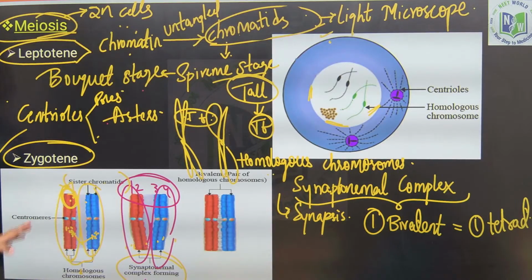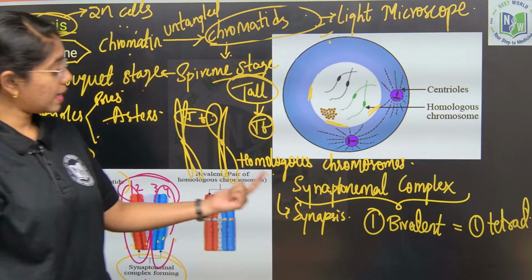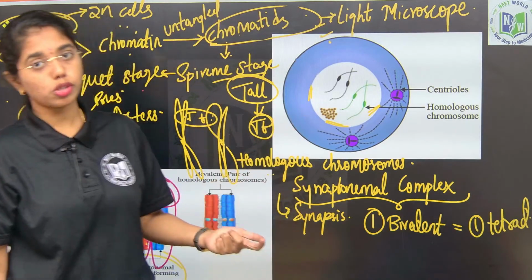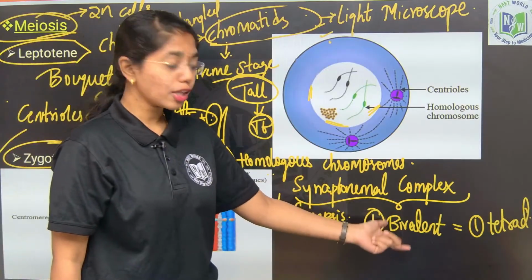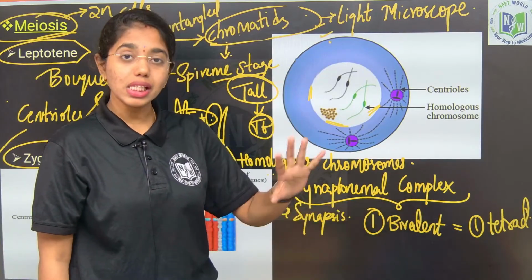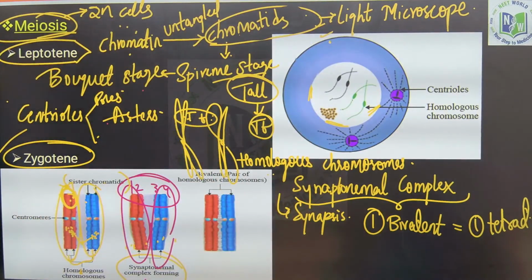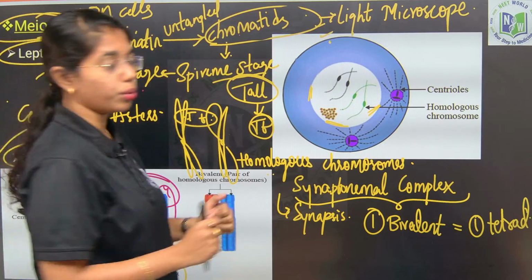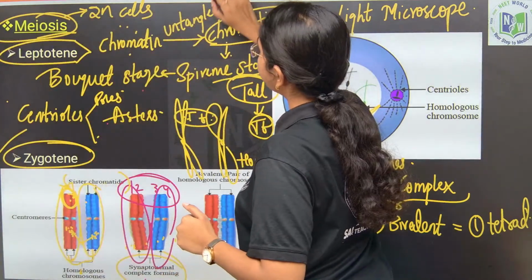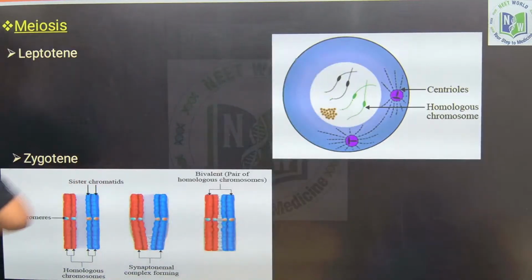Sister chromatids. So, whenever you get terms like synaptonemal complex, synapsis, homologous chromosomes formation, or occurrence of a bivalent and tetrad, all these terms are in relation with zygotene. Clear, right? So, leptotene and zygotene, I hope this is clear to you. Now, we will move on to pachytene.